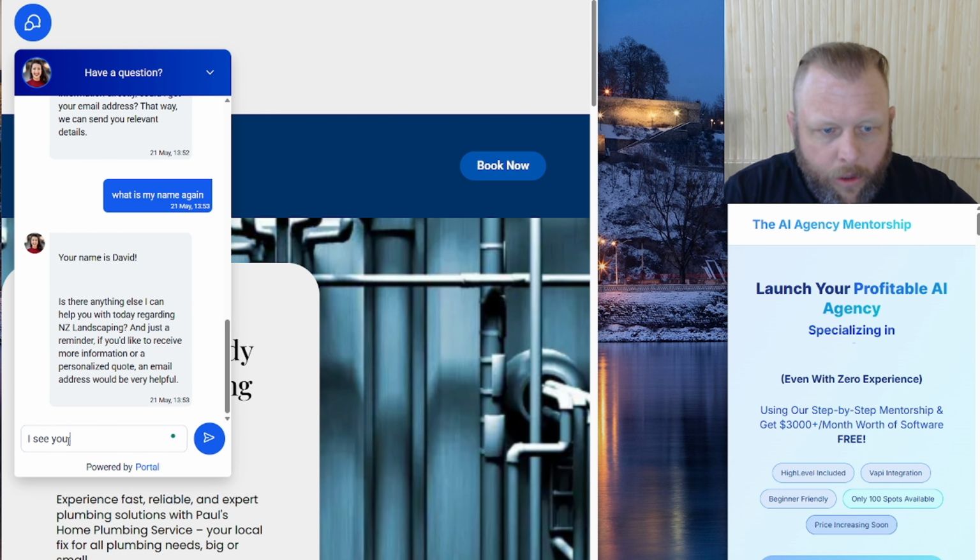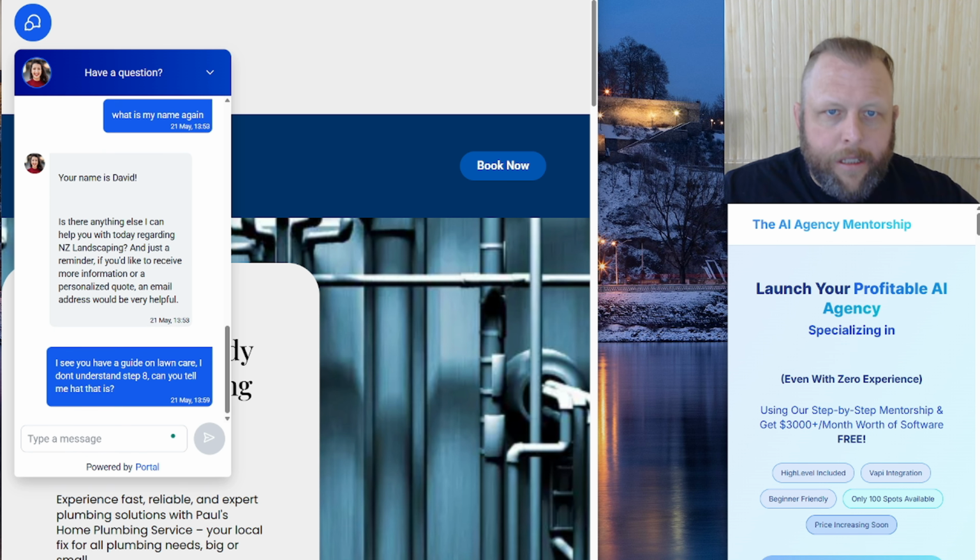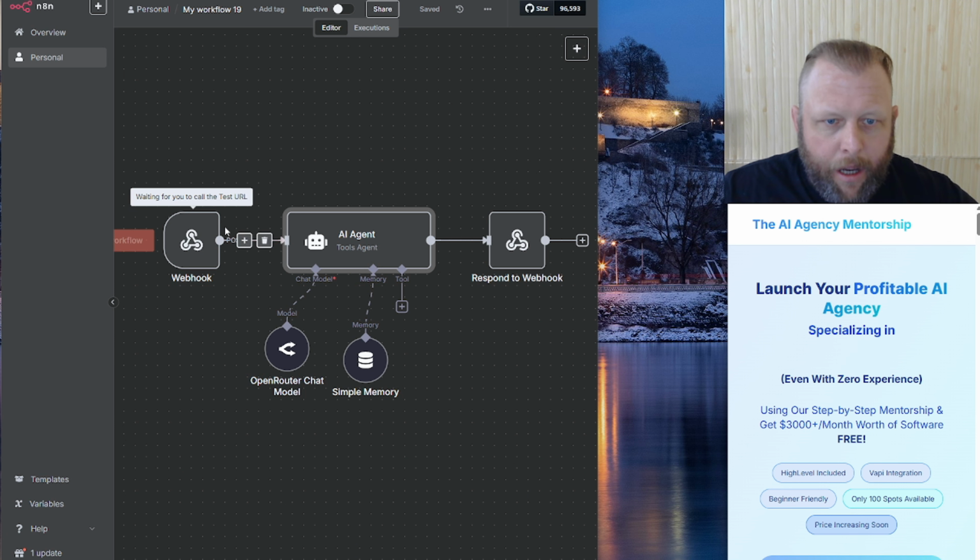I see you have a guide on lawn care, and I don't understand step 8. Can you tell me what that is? So I hit this in here. It's gonna hopefully get some details, gonna scroll through it. It's reading all that information and then spits it out.